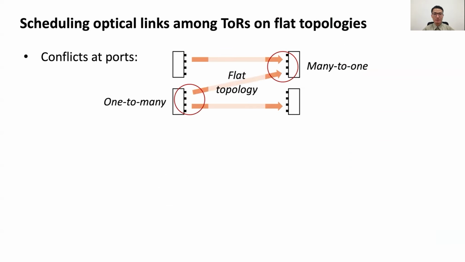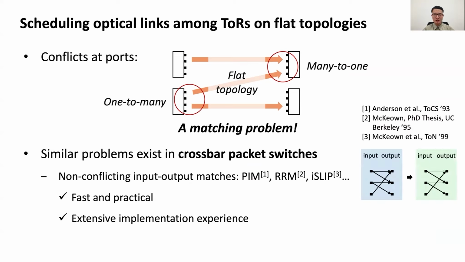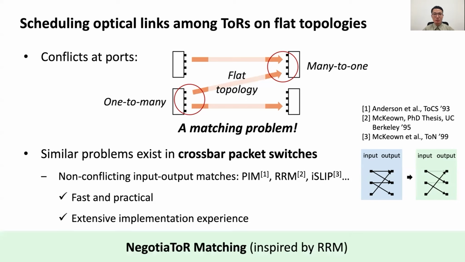There are two kinds of conflicts when scheduling the optical links among TORs on flat topologies. And because there is only one layer of AWGRs in between, we can actually consider this as a matching problem. Similar problems have been seen in crossbar packet switches decades ago. For each switch to forward packets, it needs to get non-conflicting input-output matches. A lot of works have been done in this area, and they have been proven fast and practical, along with extensive implementation experience.